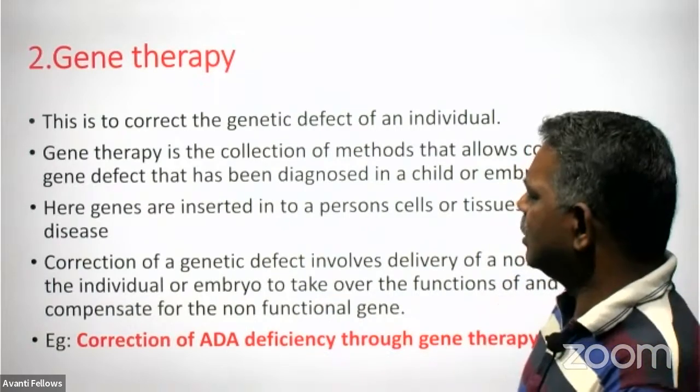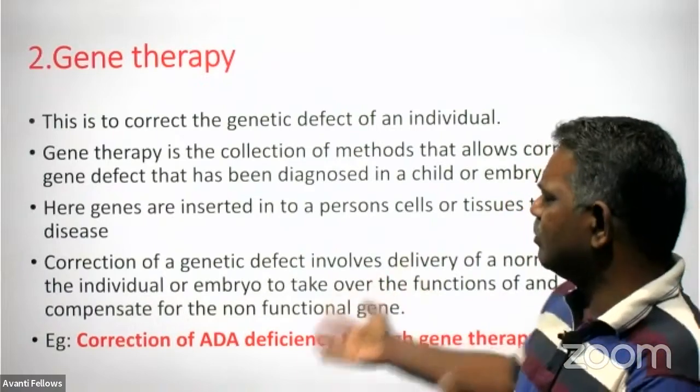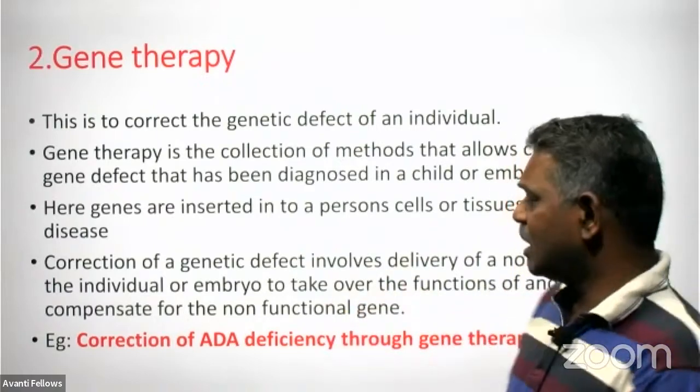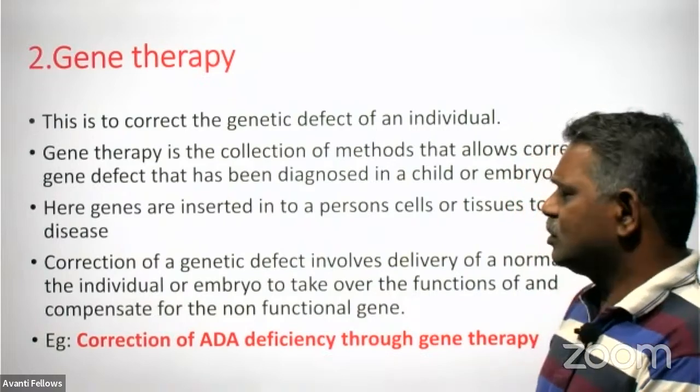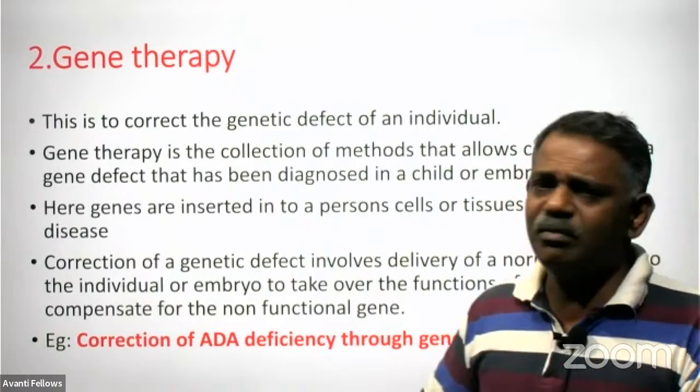Cell-mediated immunity is not at all there in such an individual with ADA deficiency. So this can be corrected through different means.